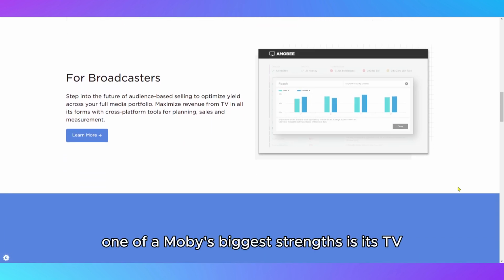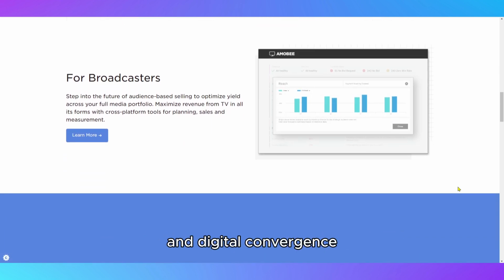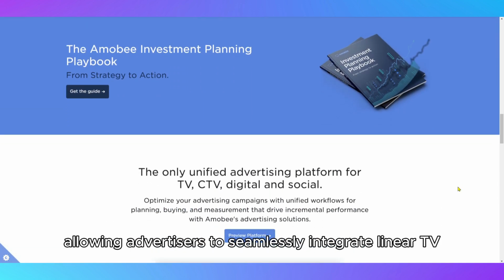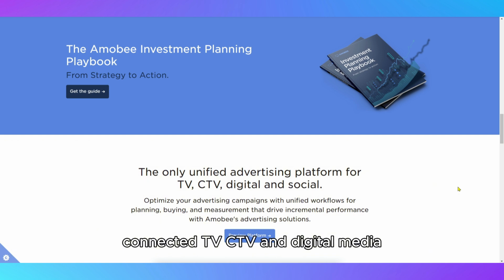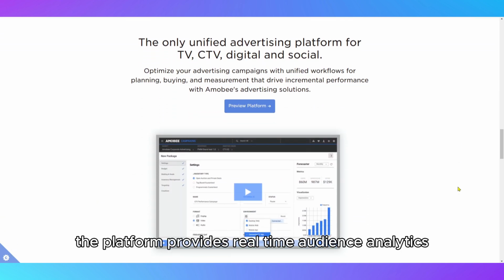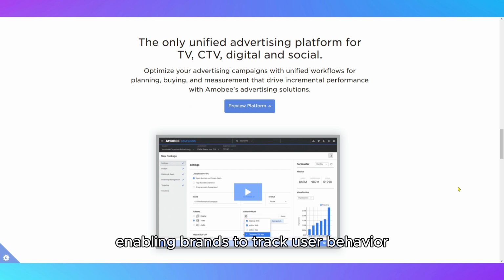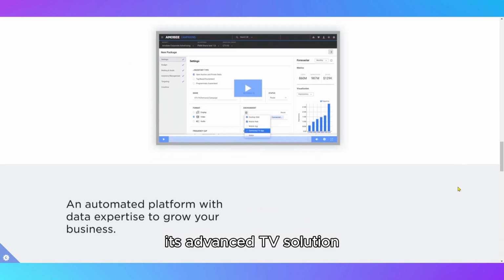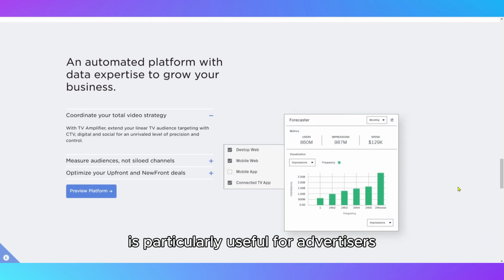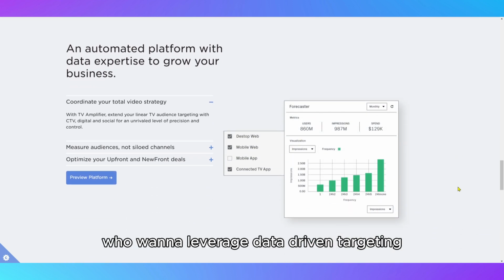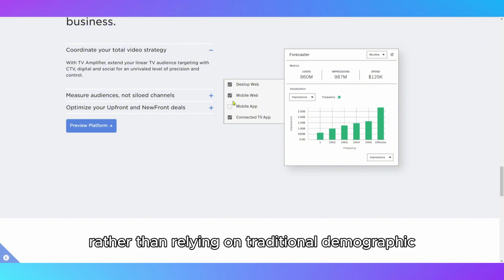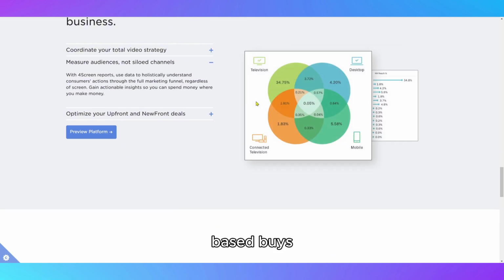One of Amobee's biggest strengths is its TV and digital convergence, allowing advertisers to seamlessly integrate linear TV, connected TV, CTV, and digital media. The platform provides real-time audience analytics, enabling brands to track user behavior across multiple screens and optimize ad delivery accordingly. Its advanced TV solution is particularly useful for advertisers who want to leverage data-driven targeting for TV ad placements, rather than relying on traditional demographic-based buys.